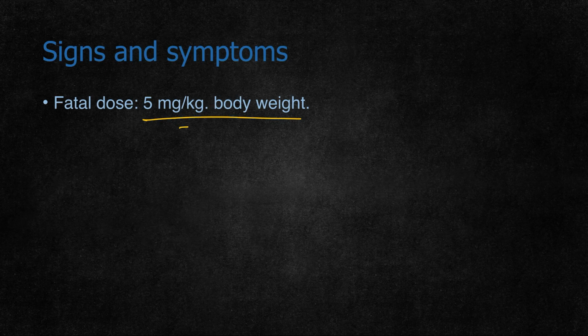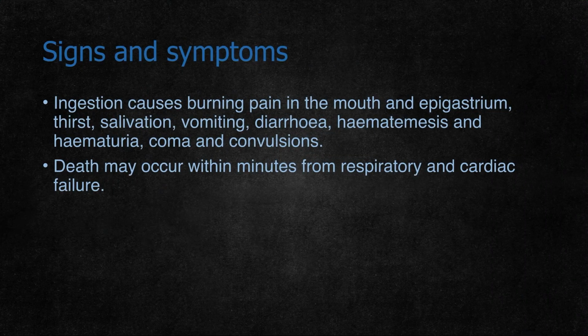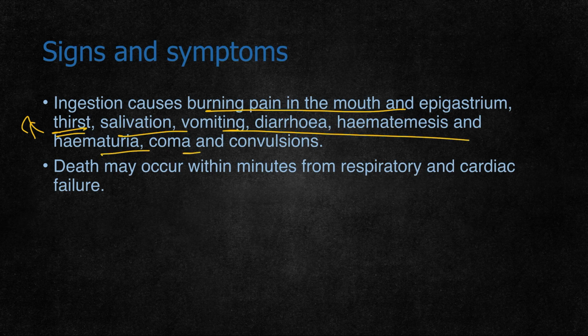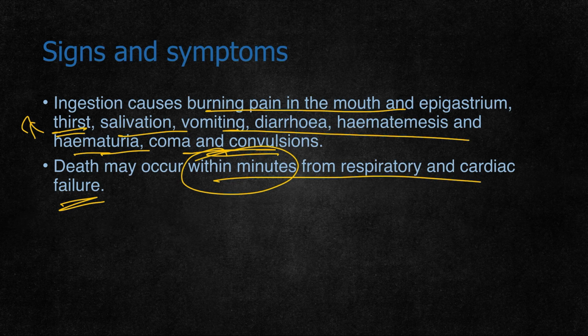5 mg per kg body weight of fluoride compounds is fatal. Ingestion causes burning pain in the mouth and epigastrium. There is increased thirst, salivation, vomiting, diarrhea, hematemesis, and hematuria. Coma and convulsions may occur. Death may occur within minutes from respiratory and cardiac failure. So because of the action of fluoride compounds in the cells, it can cause hematemesis, corrosive action, hematuria, as well as coma and convulsions, and the person may die within minutes from respiratory and cardiac failure.